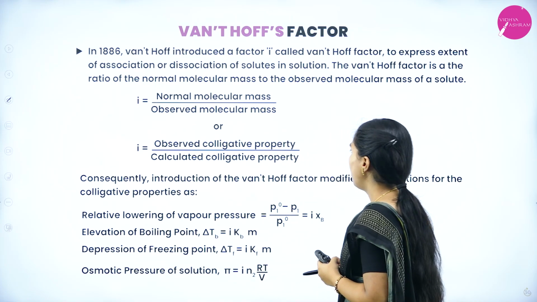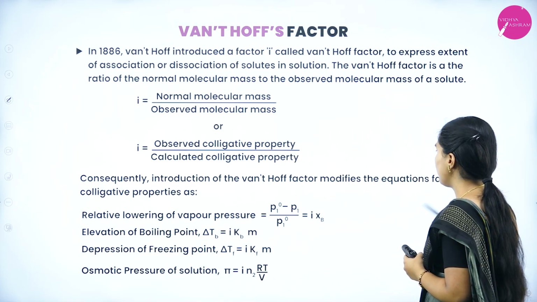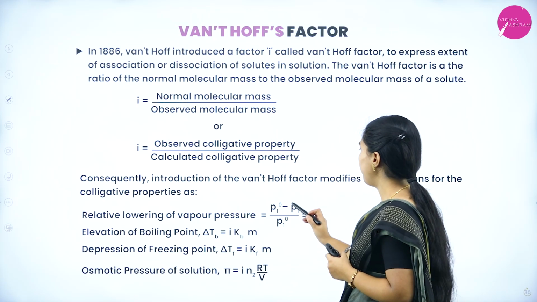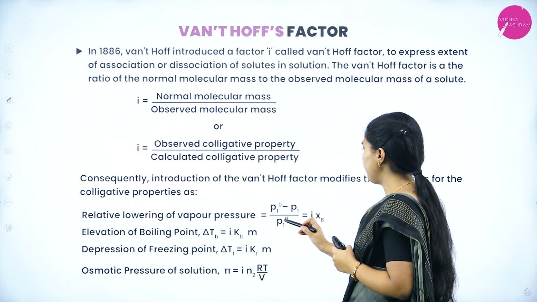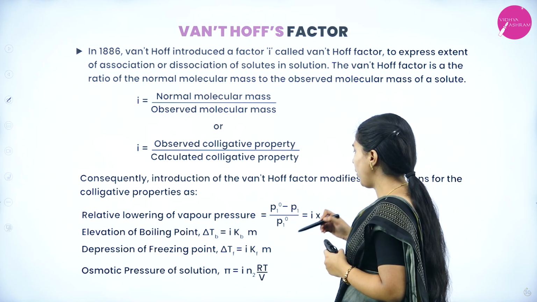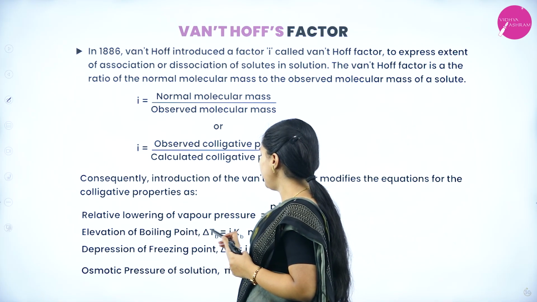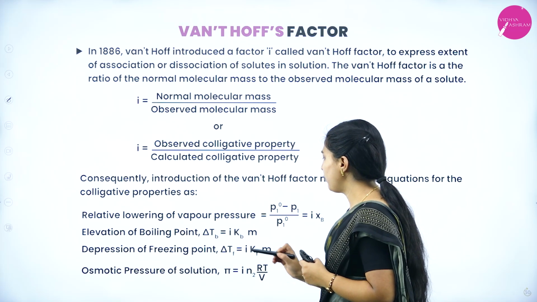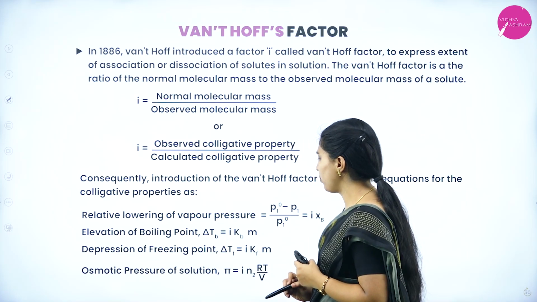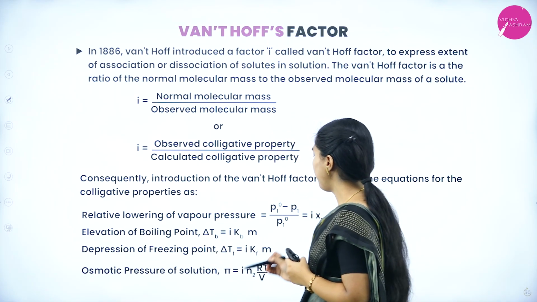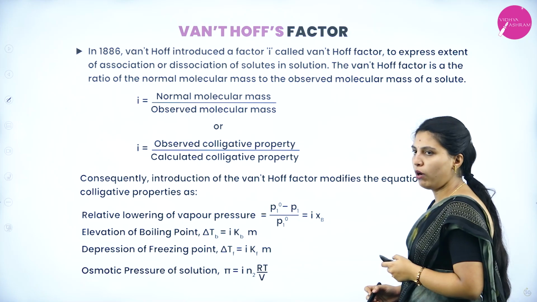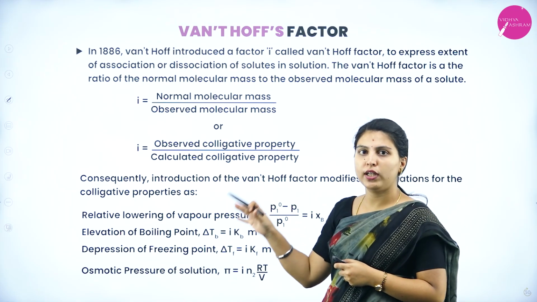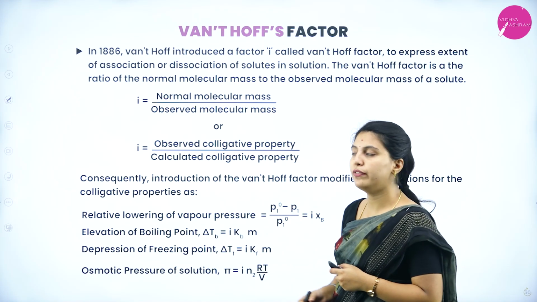Consequently, introduction of the Van 't Hoff factor modifies the equations for the colligative properties. Relative lowering of vapor pressure, (P1° minus P1) by P1° equals i times XB. Elevation of boiling point, ΔTb equals i Kb m. Depression of freezing point, ΔTf equals i Kf m. Osmotic pressure of solution, π equals i n2 RT by V. These are the modified versions of colligative properties with respect to the Van 't Hoff factor.